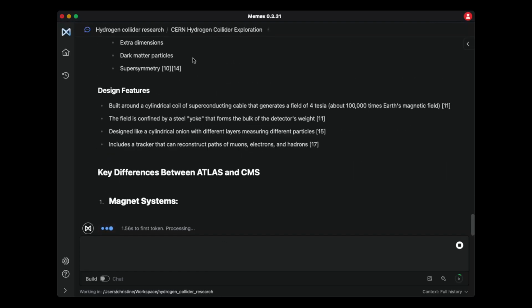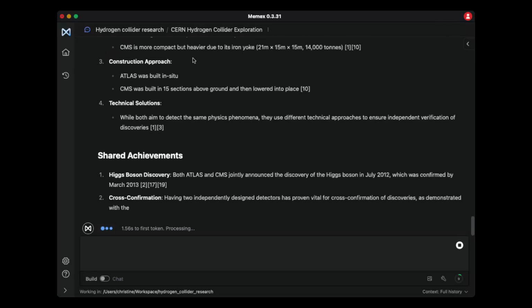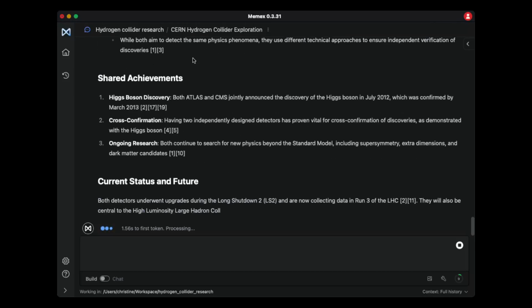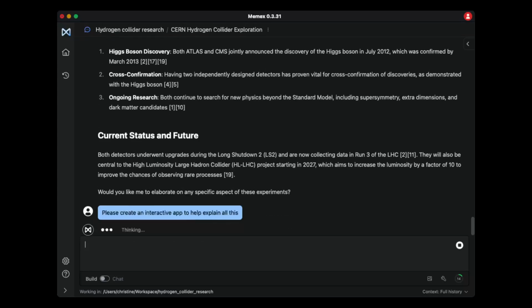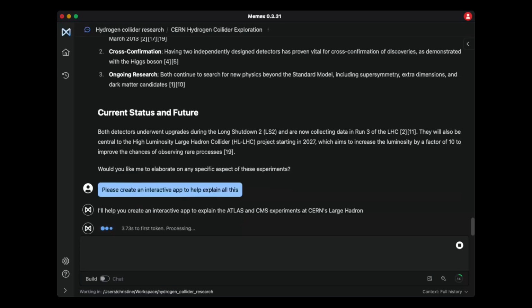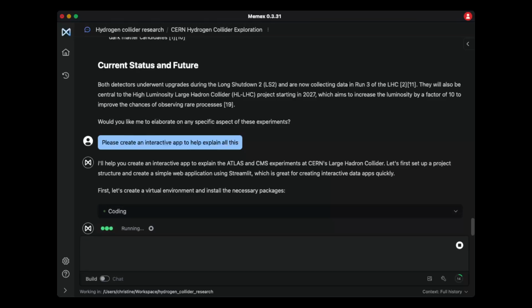I am going to, after this, ask it to help me visualize this, and this is where it can come in. Because I've set it on build, I'm going to ask it, how about if you can just create an interactive app to explain all of this. So now it's going to go into the mode where it's going to explain Atlas, CMS, and some of the research projects.